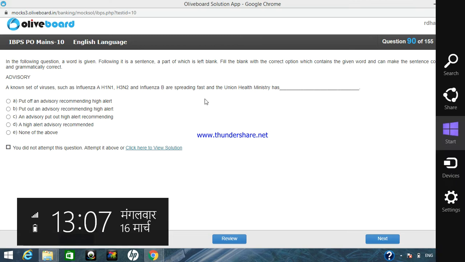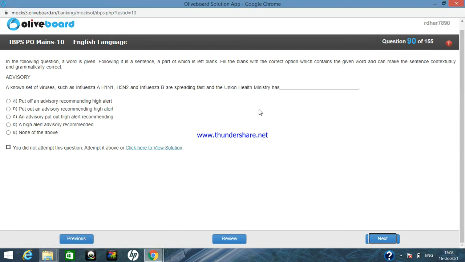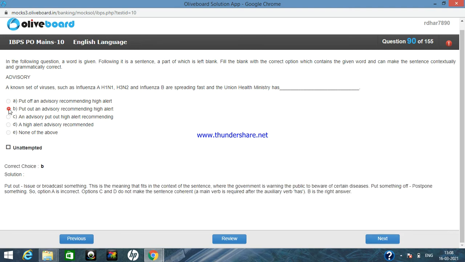This is not the correct context of the sentence. The Union Health Ministry has, so there must be a verb, but here it is a subject like an advisory. In option D also, the Union Ministry has a high alert, so this option also will not be contextually correct. So our correct option will be option number B.